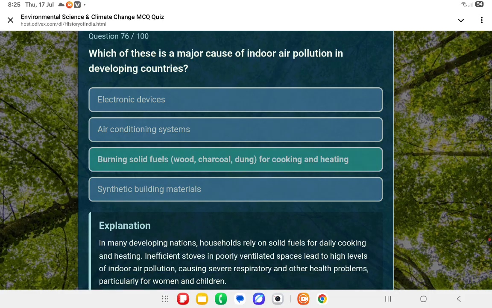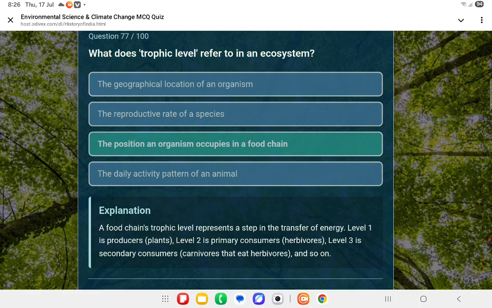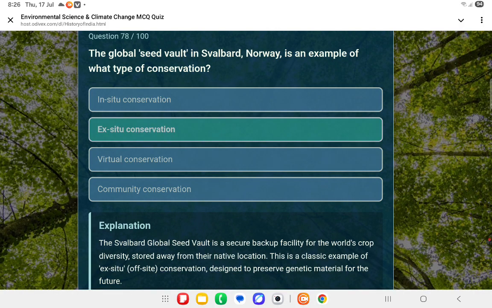Okay. Next question. What does trophic level refer to in an ecosystem? Trophic level क्या होता है? Third one is the answer, the position an organism occupies in a food chain. Okay. Next question. The global seed vault in Svalbard, Norway is an example of what type of conservation? That's second one, ex situ conservation. Ex situ conservation.